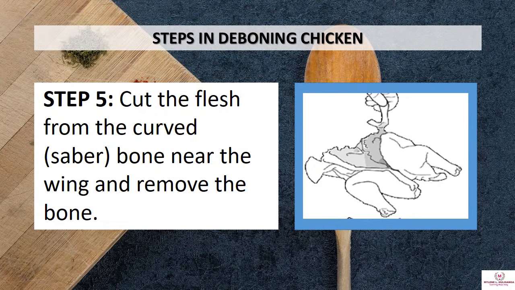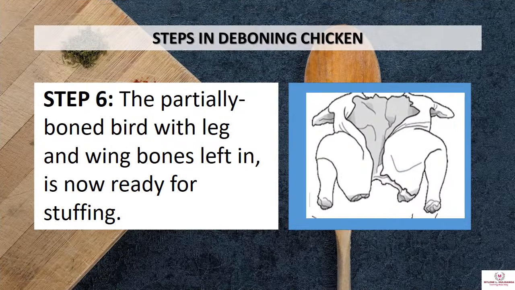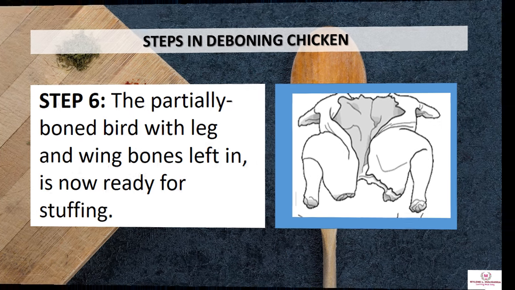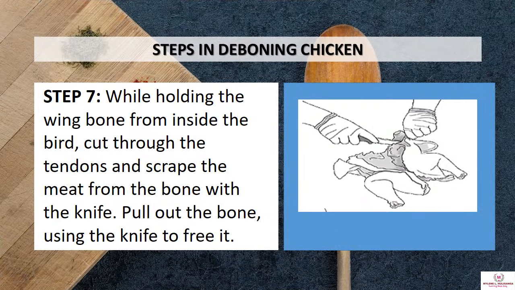Step 5, cut the flesh from the curved bone near the wing and remove the bone. Step 6, the partially boned bird with leg and wing bones left in is now ready for stuffing. Number 7, while holding the wing bone from inside the bird, cut through the tendons and scrape the meat from the bone with the knife. Pull out the bone using the knife to free it.